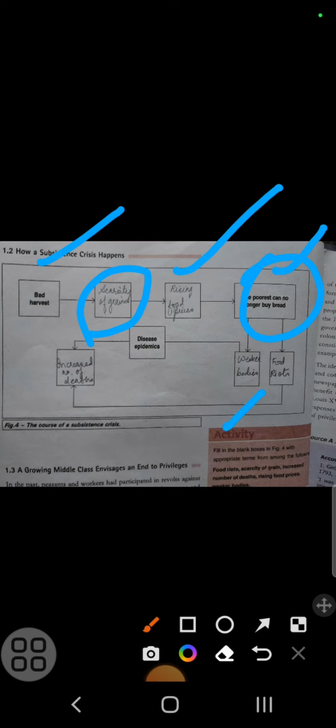Which led to weaker bodies. The body became very weak because they were not eating anything. Then there were food riots, some violent riots. People were protesting against the increase in prices of the food grains, which led to a large number of deaths in the country. This is also called a disease epidemic.